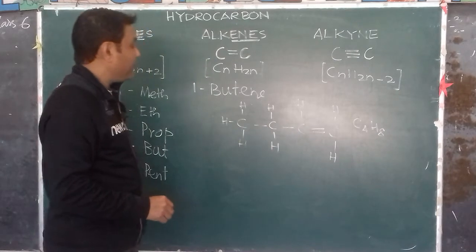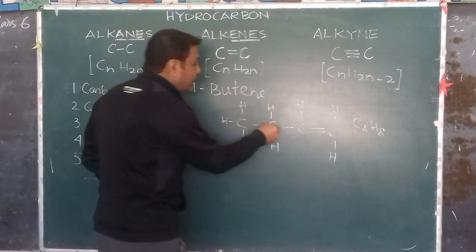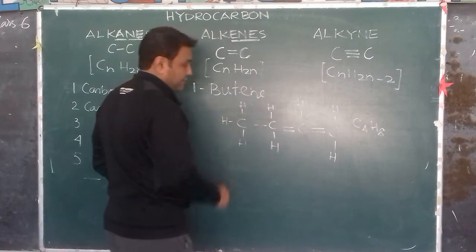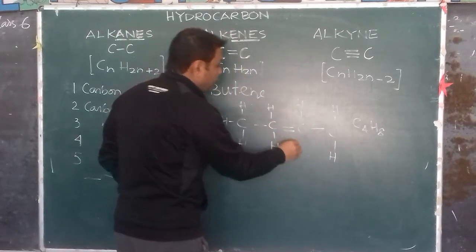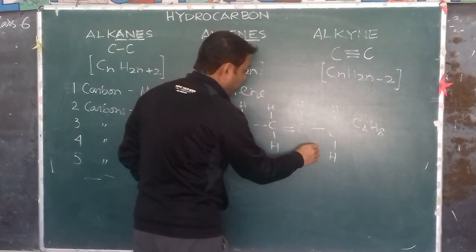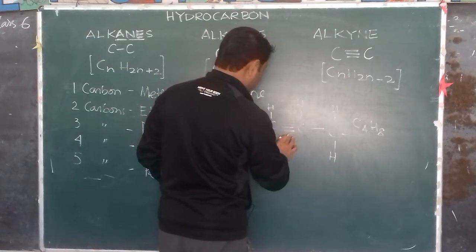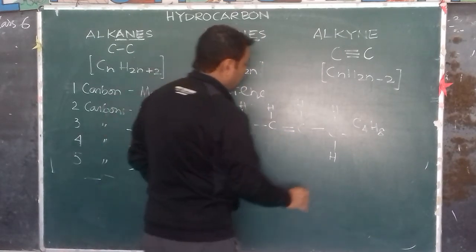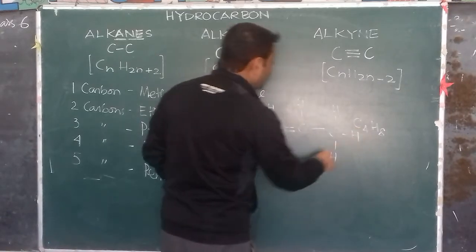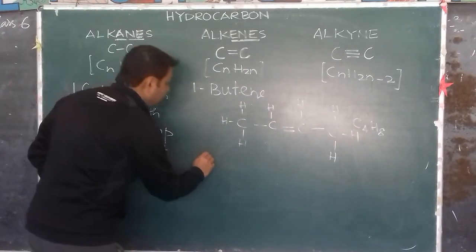Now, if we have the double bond in the second pair of carbon atoms, then this will be known as 2-butene.